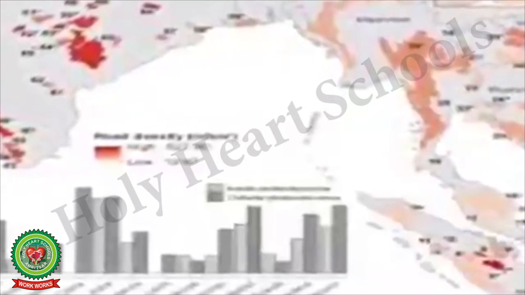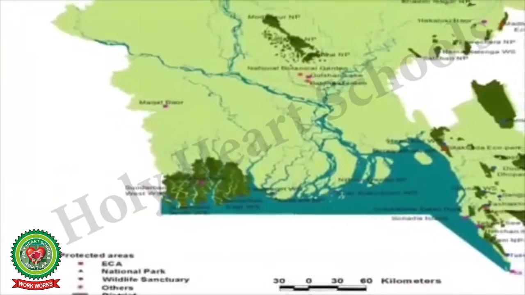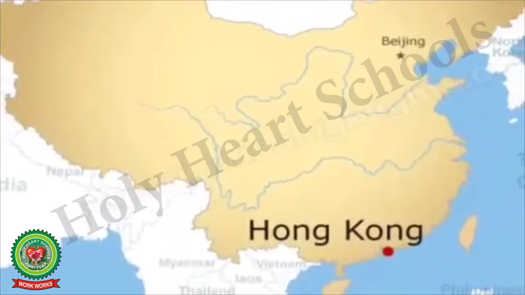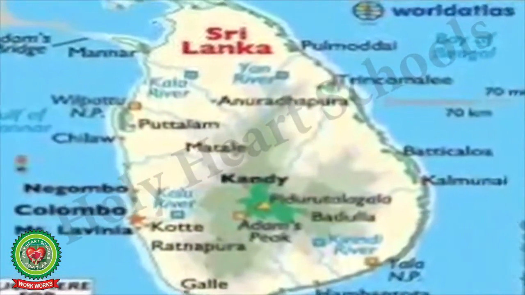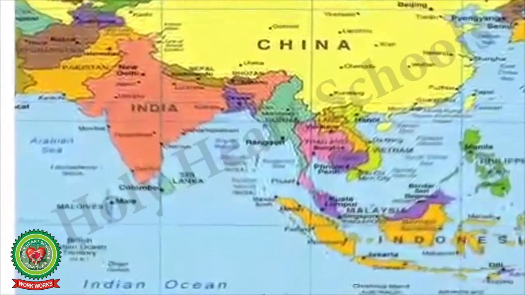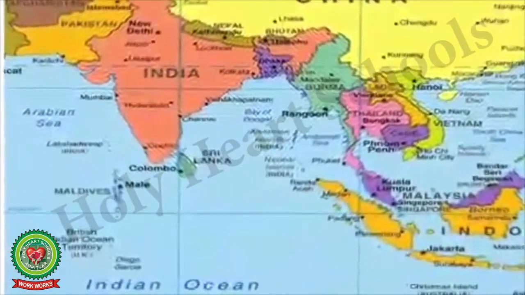Countries reporting high rates of destruction are Bangladesh 95%, Hong Kong 95%, Sri Lanka 85%, Vietnam 80%, and India 80%.